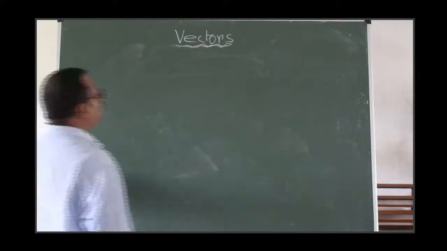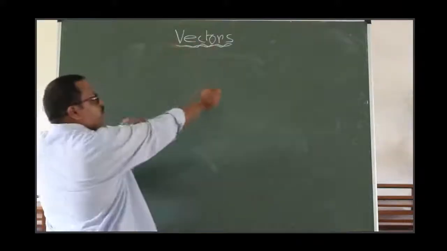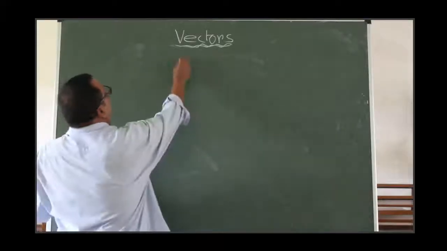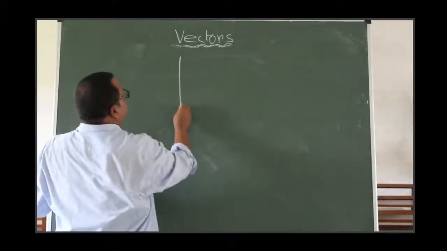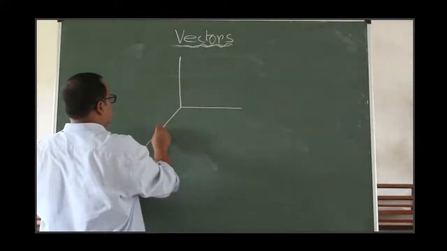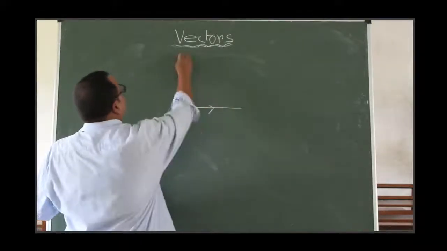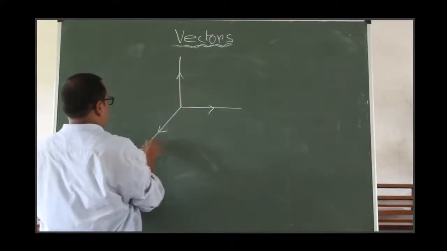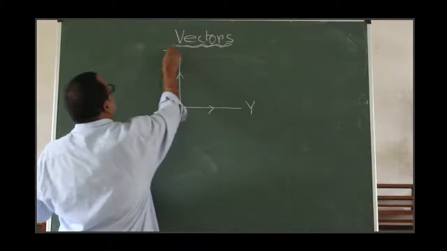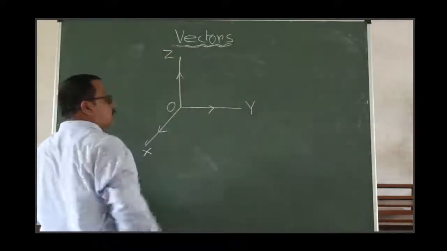Now come to components of a vector. How will find the components of a vector? Okay. First draw a three-dimensional figure, coordinate axis. So it is x, it is y, and it is z, where origin is O. Okay.